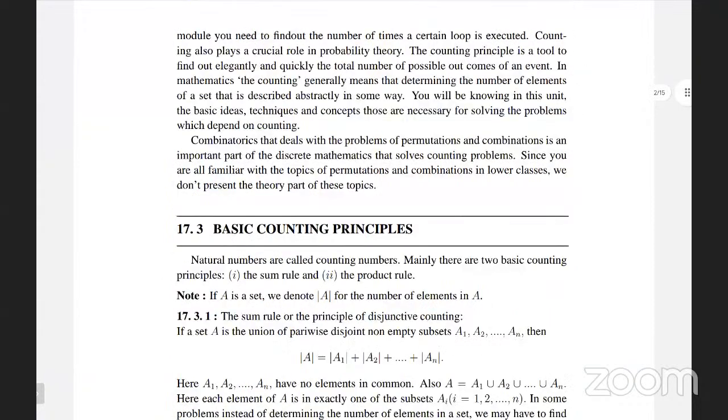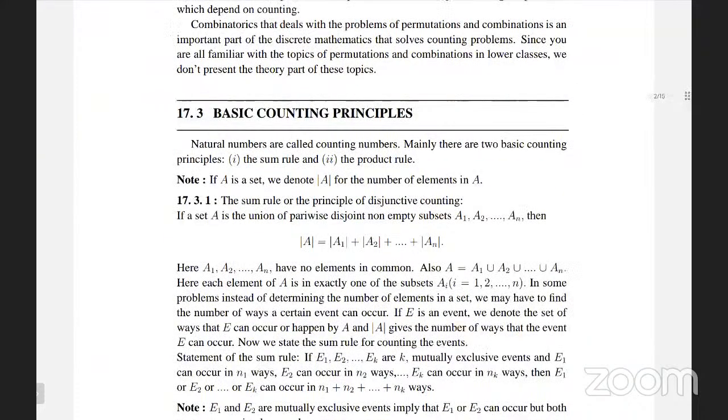Here, whenever the sets are disjoint, at that time there is no connectivity in the intersection part. So at that time we can apply directly the sum rule. Directly we can apply the sum rule. So how the sum rule can be applied directly.